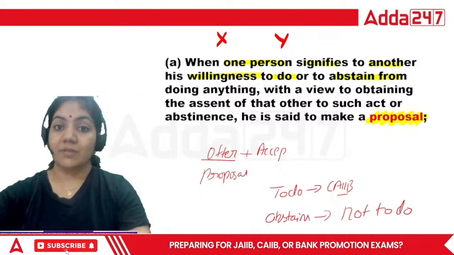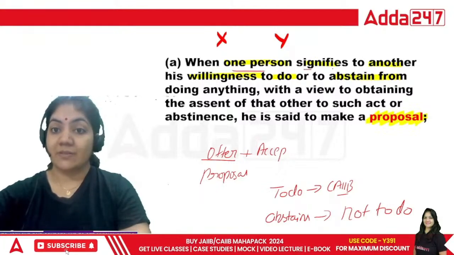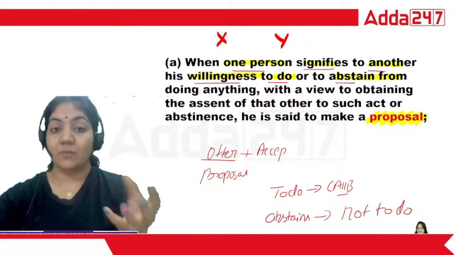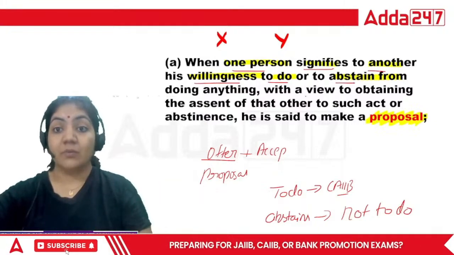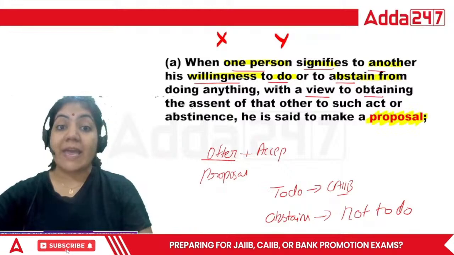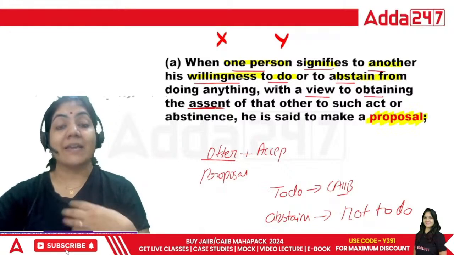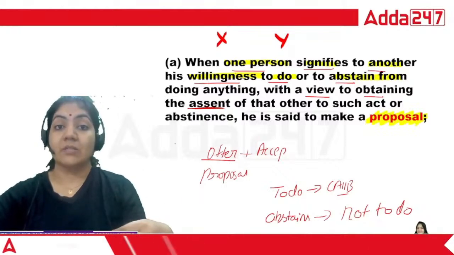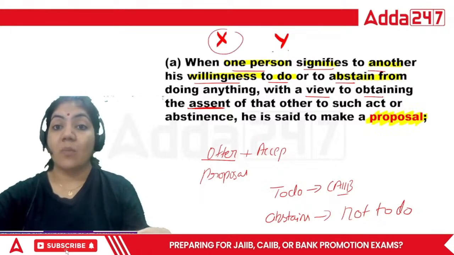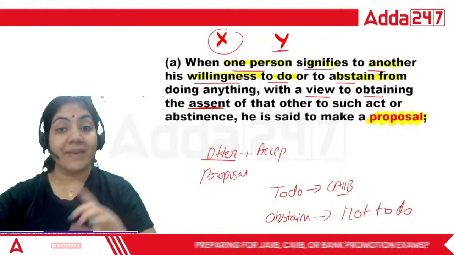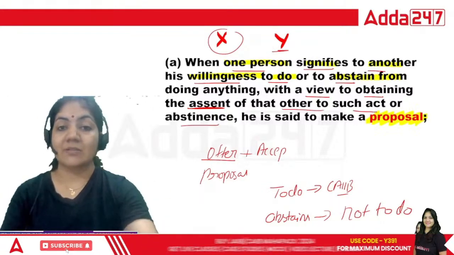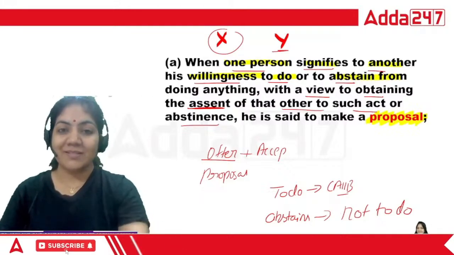So what is written? When one person signifies to another his willingness to do and abstain from doing anything with a view to obtaining assent. What is assent? Assent means when the opposite party replies. So X wants a reply from Y. So Y will give assent to such act and abstention, that is called proposal. So this is the legal term.